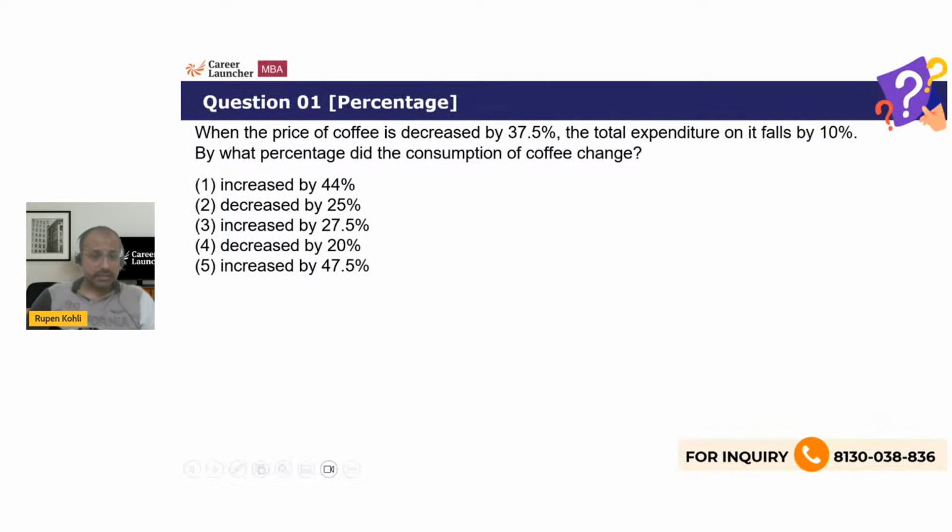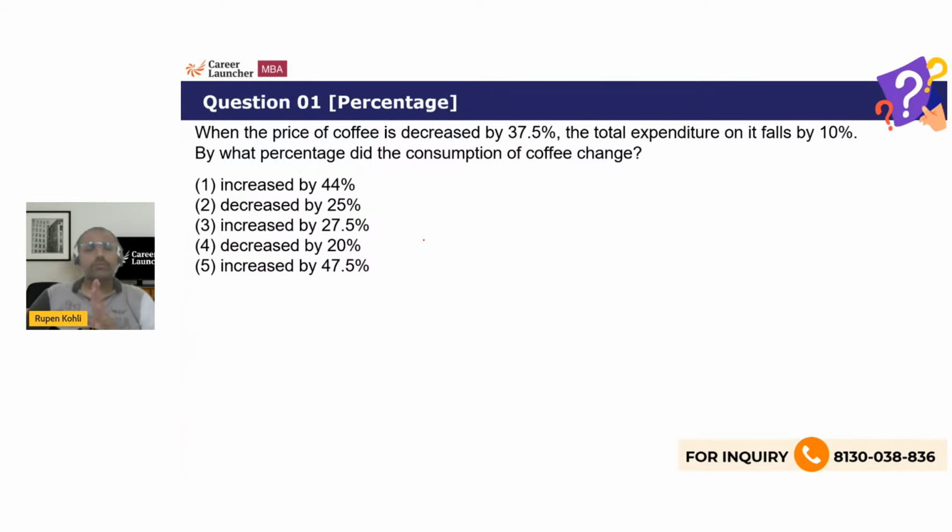Question one, percentage. I'll start it off, and in case any queries are there, I am looking forward to them on the chat box. I'll handle any kind of doubts. Here's the first one. When the price of coffee is decreased by 37.5%, the total expenditure on it falls by 10%. By what percentage did the consumption of coffee change?